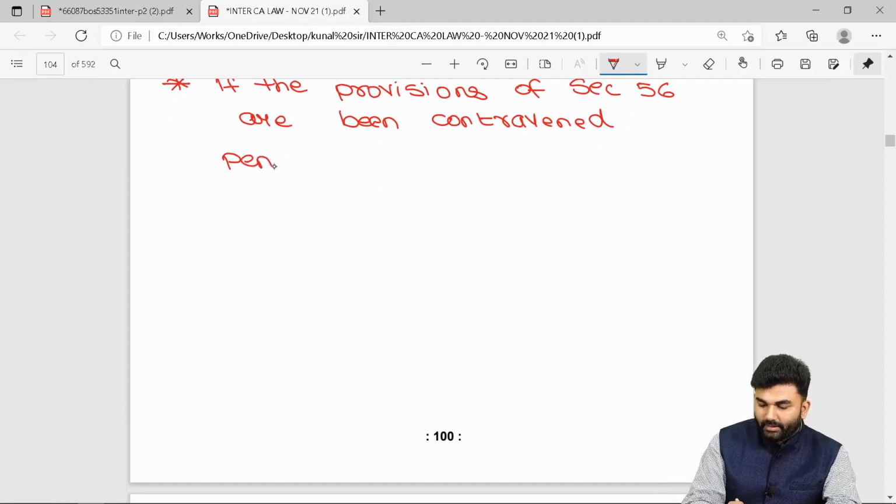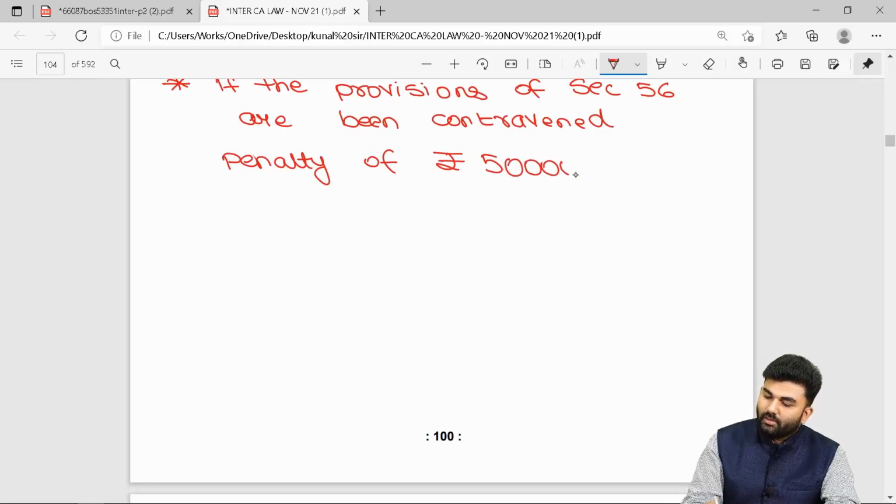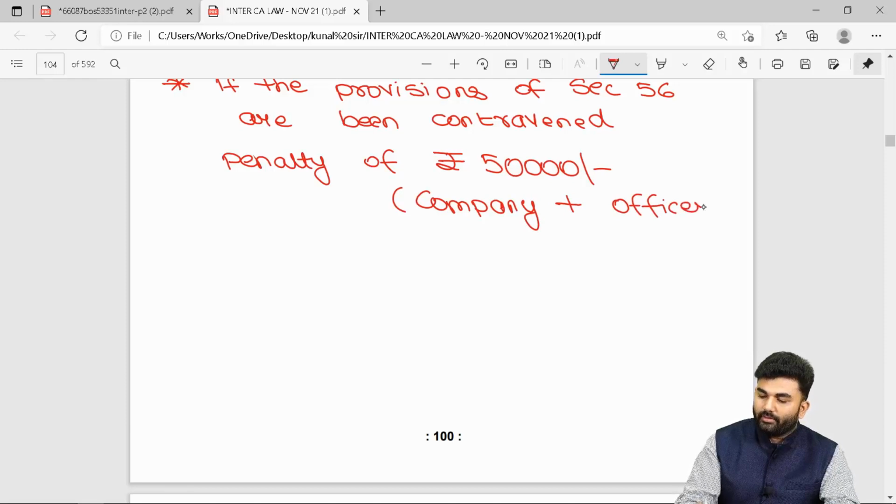Then there is a penalty of rupees 50,000 upon the company as well as the officer in default.